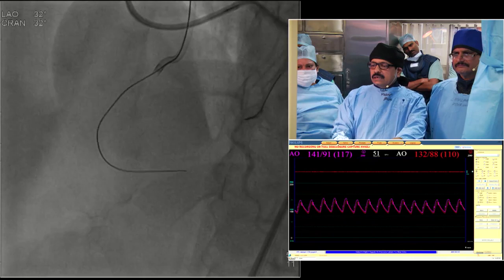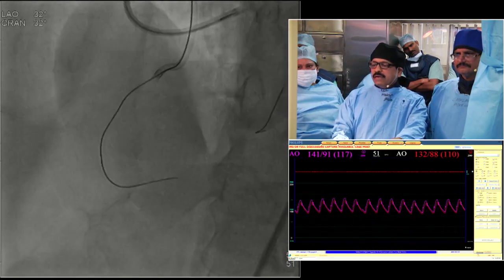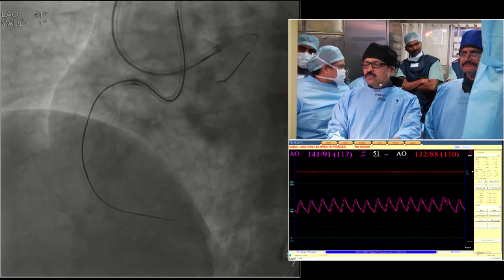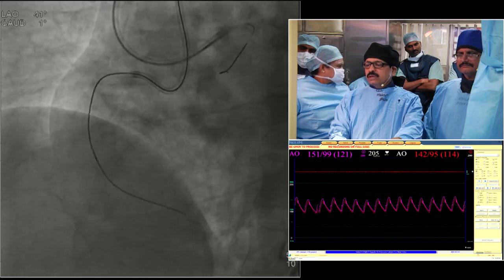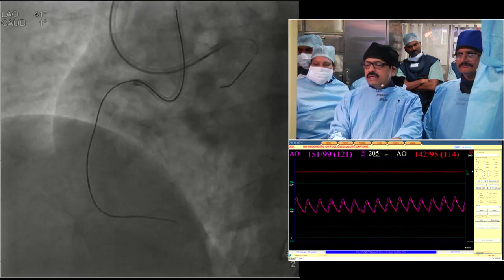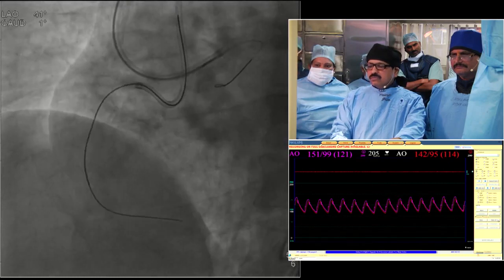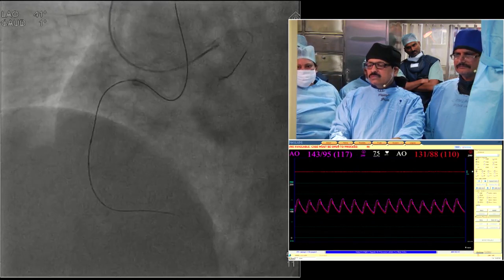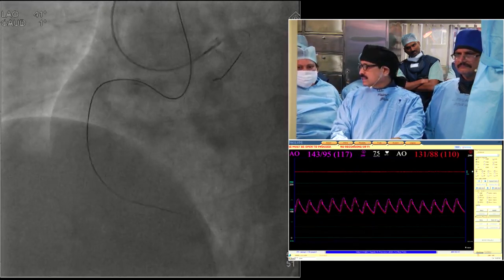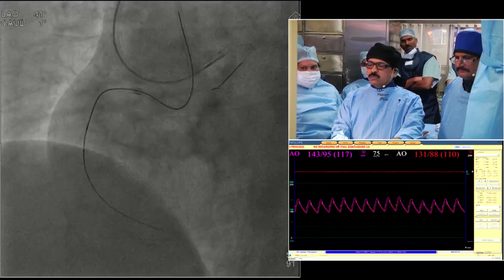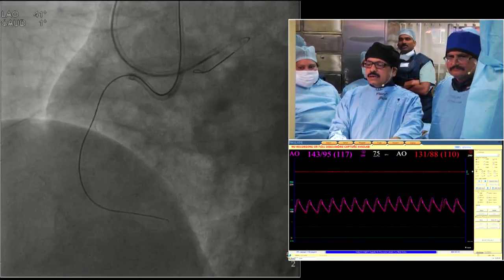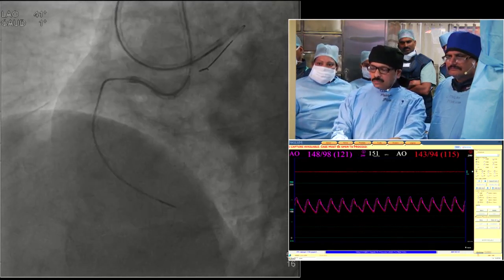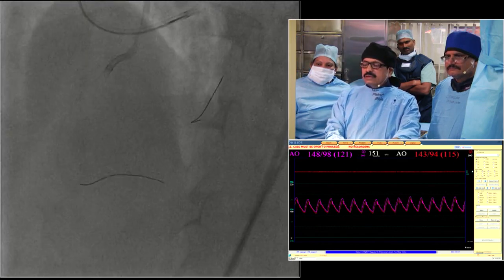Now we tried to pass the Corsair distally, which is impossible because of the calcium. So with a balloon trap technique, we pulled the Corsair out, and we tried to dilate with a 1 millimeter Sapphire balloon. Finally it could cross the lesion. Then after that we went to the 2 millimeter balloon, which is a Mini Trek 2 by 10. Then we exchanged the Corsair with a balloon trap technique. Now with a floppy wire, I am at this stage.